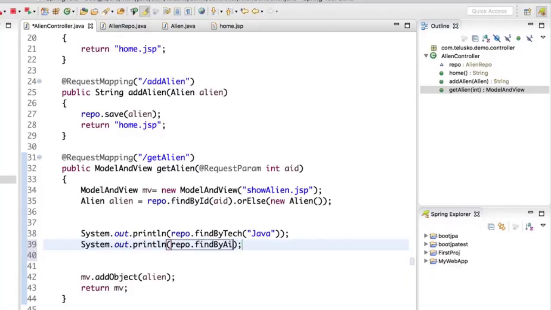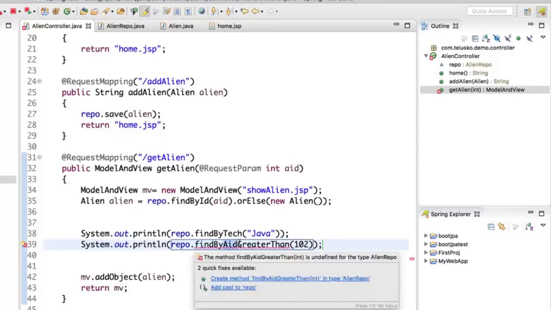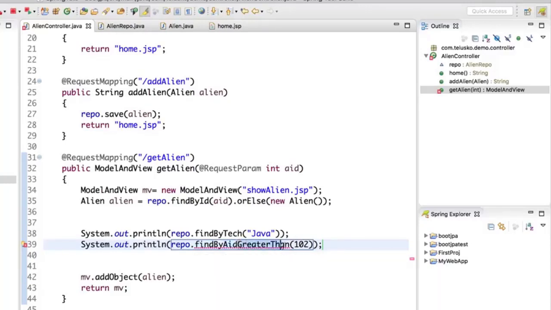I want to search based on that AID, but those values should be greater than that, so we will use greater than in the method name. This is the protocol again you have to follow. You have to mention find by, then the attribute or property, which is AID, and what you want to do, greater than or less than.